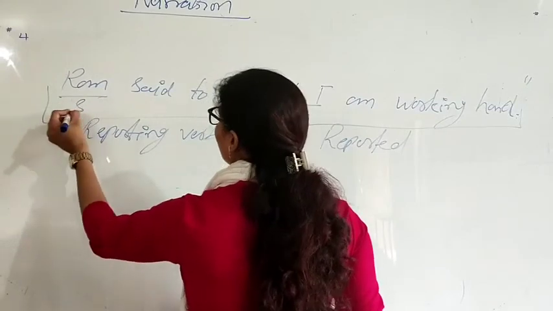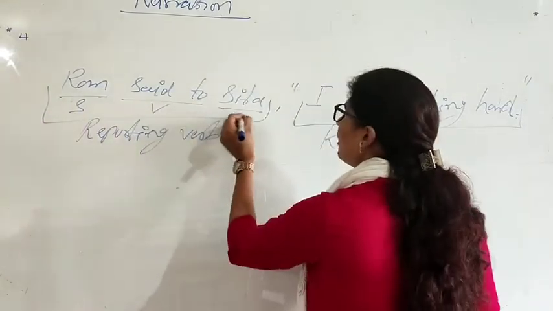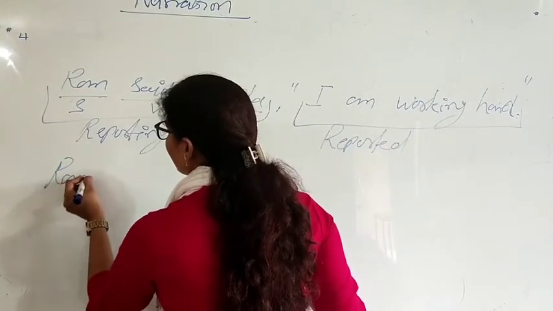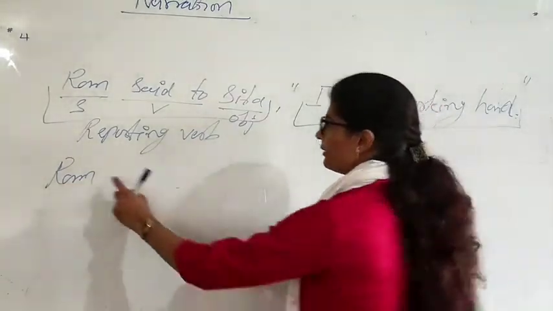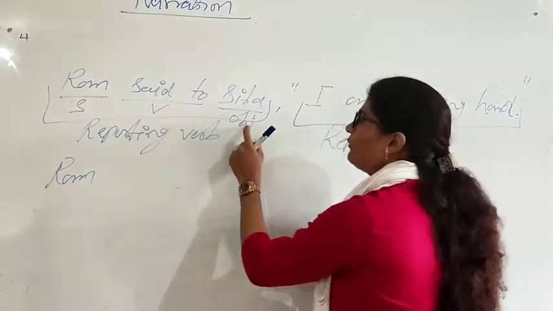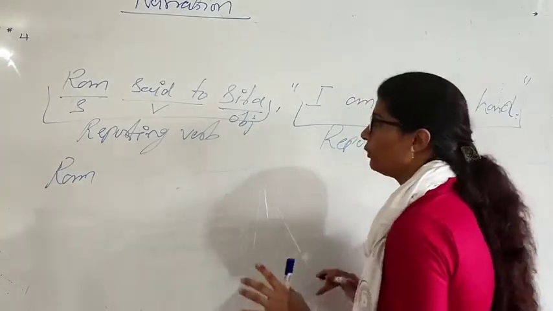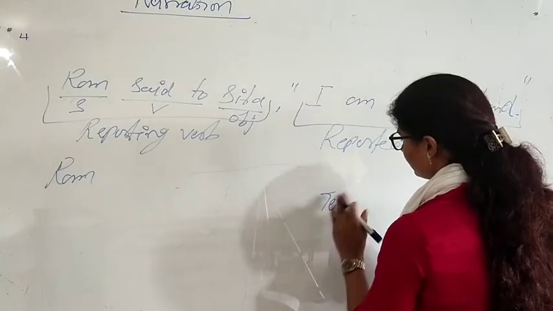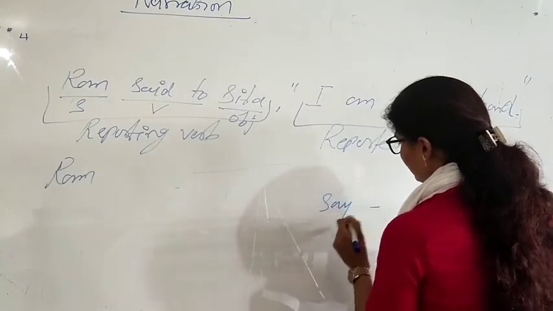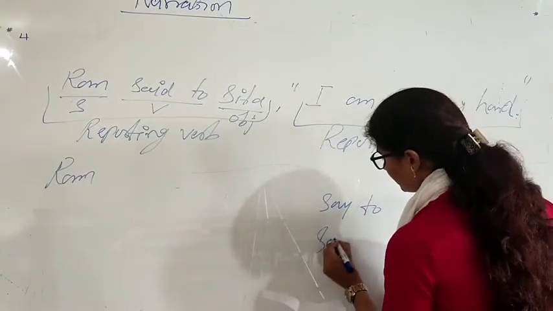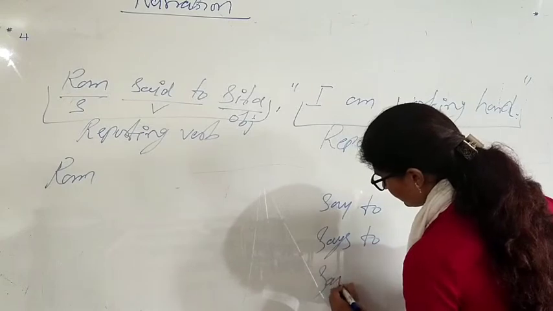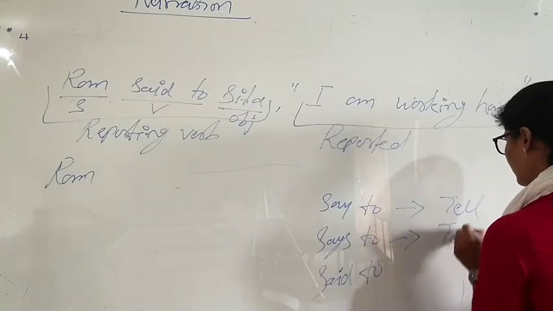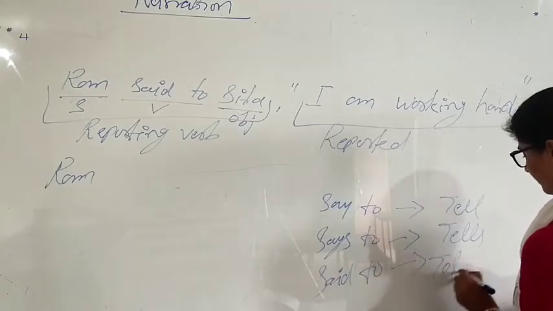This is the subject of reporting. This one is the verb and this is the object. Remember, we saw some rules in the last video. The subject is not going to change. It comes as it is. Said to is going to change if we have an object in the reporting clause. Remember the rule: say to, says to, and said to are going to change into tell, tells, and told. Right?